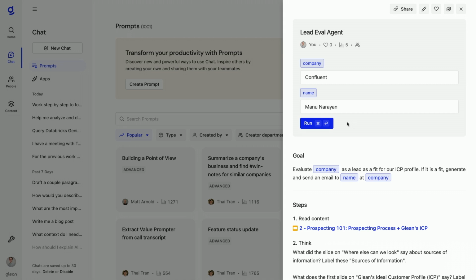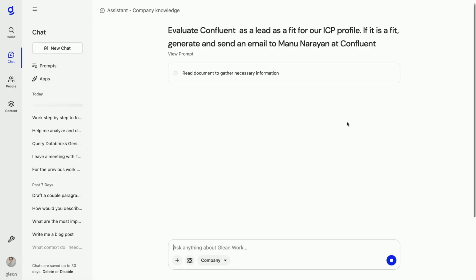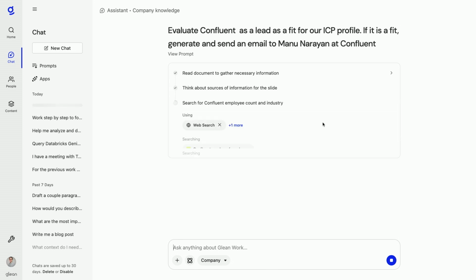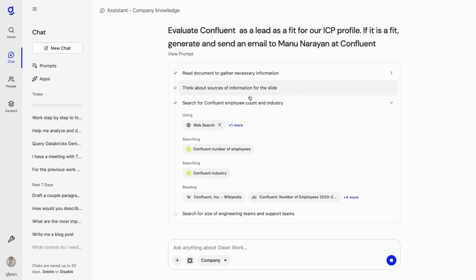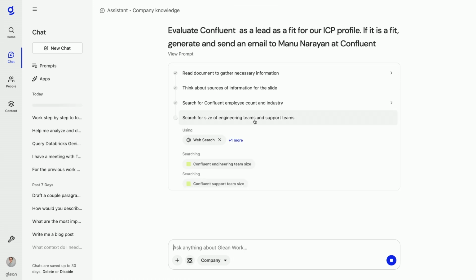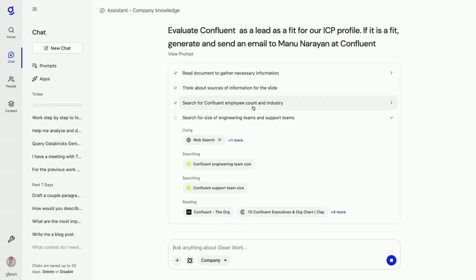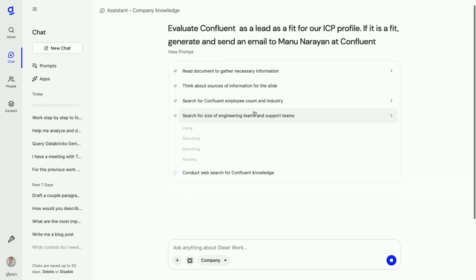Now, I don't want to put any of our prospects on blast, so for the purposes of this demo, I'll use Manu Narayan from Confluent. He's a CIO on the cutting edge of generative AI and also a longtime Glean champion. But let's just assume that he wanted to hear about Glean all over again for the first time. So Glean here is automating research about Manu himself, about Confluent's business, and examining if they fit within our ideal customer profile. Ordinarily, running searches like these would have taken me way too much time.